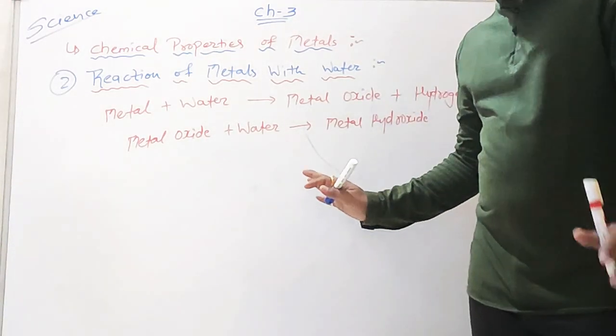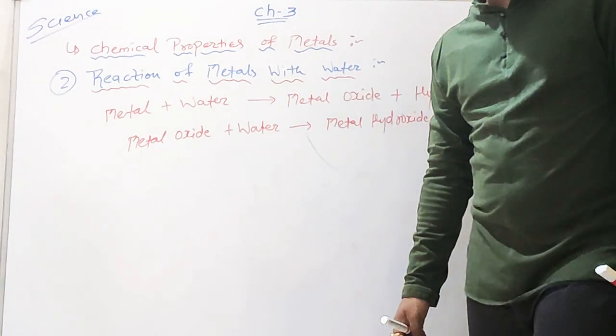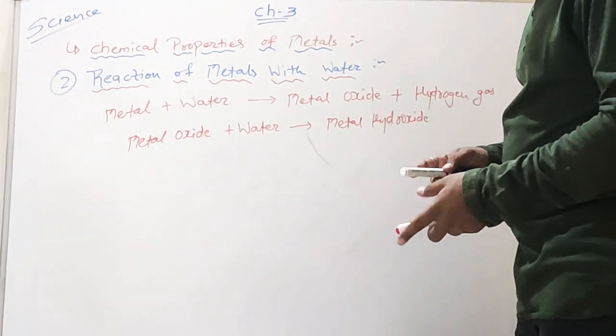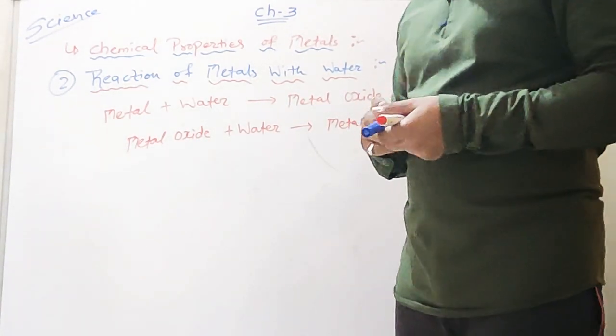The examples of these I am writing below. There are 4 cases which we are writing here. The examples for these are sodium and potassium.